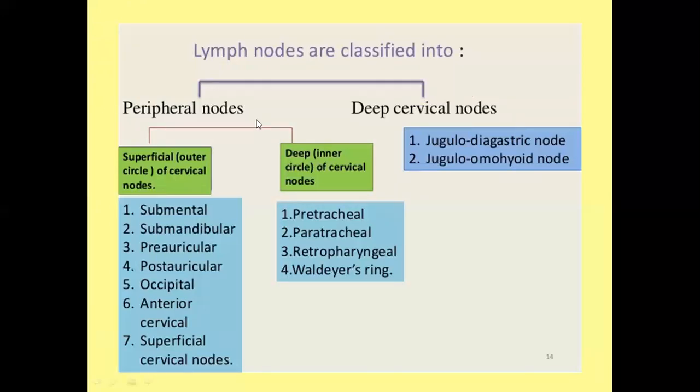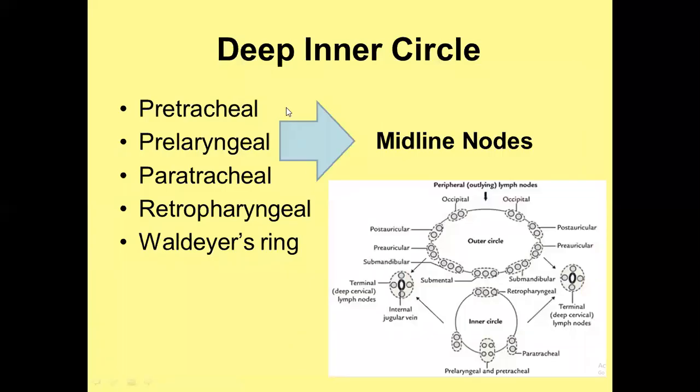So we have discussed the superficial group, meaning the outer circle, which is the horizontal chain. Now we will move on to the deep circle or inner circle of the cervical nodes, which consists of pretracheal, prelaryngeal, paratracheal, retropharyngeal, and those associated with Waldeyer's ring. These lymph nodes are known as midline nodes. You can see prelaryngeal, pretracheal, and retropharyngeal lie in the midline, so they are known as midline lymph nodes.